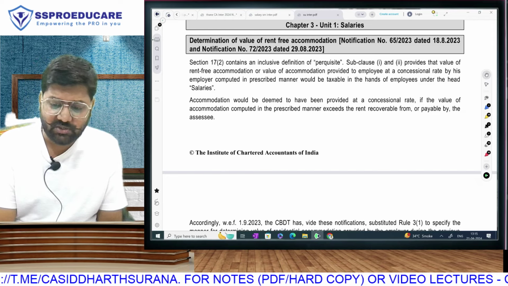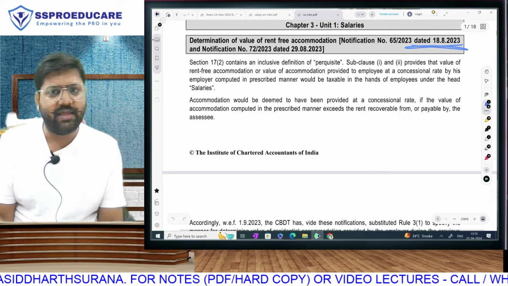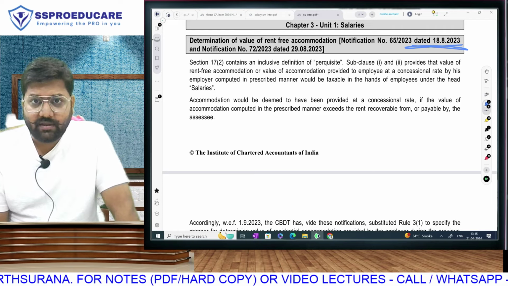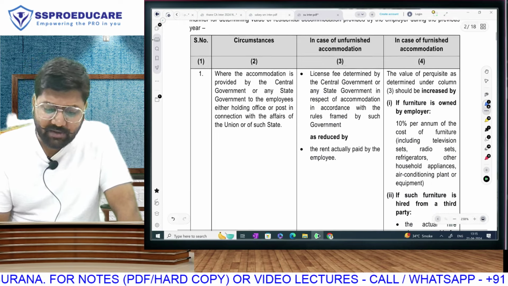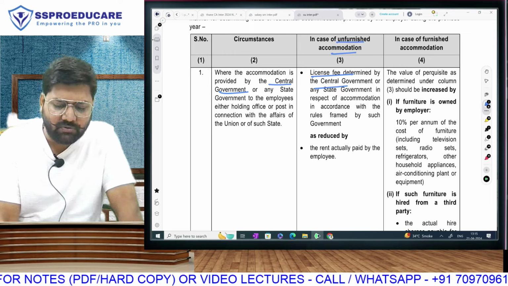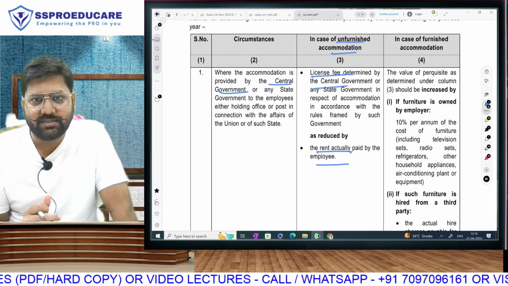Now you observe this notification was given by the government on 18th of August, as I said. So it was not there in the budget on 18th of August. Still, I made it a point to incorporate everything. And what was the amendment? For a government employee, it was license fee valuation for an unfurnished house, minus the amount which is recovered from the employee. License fee valuation minus recovery.